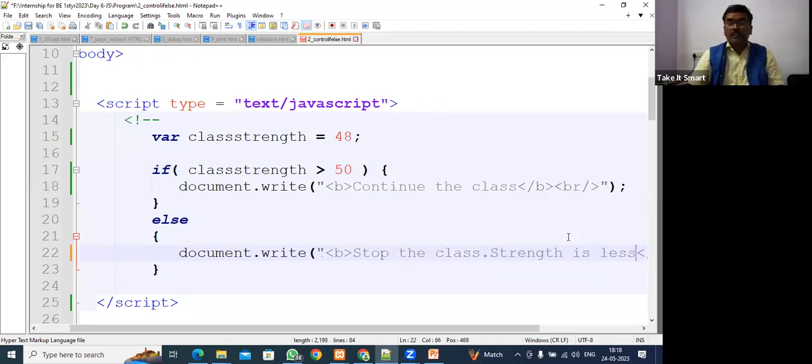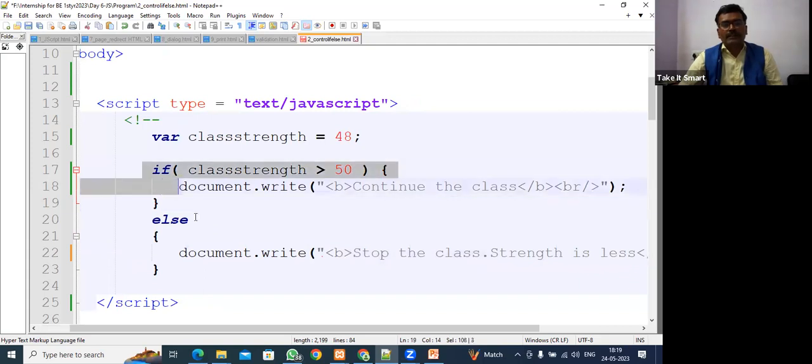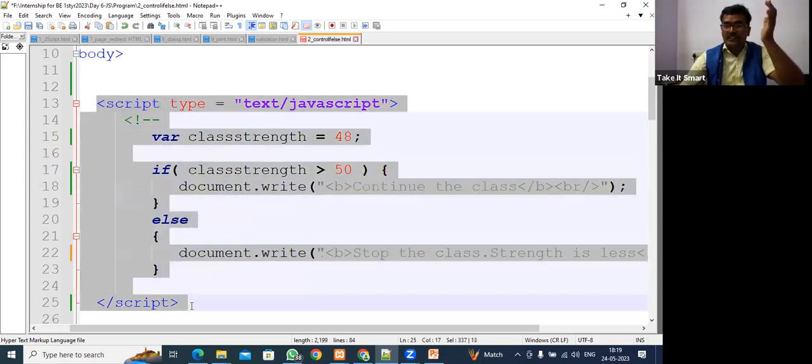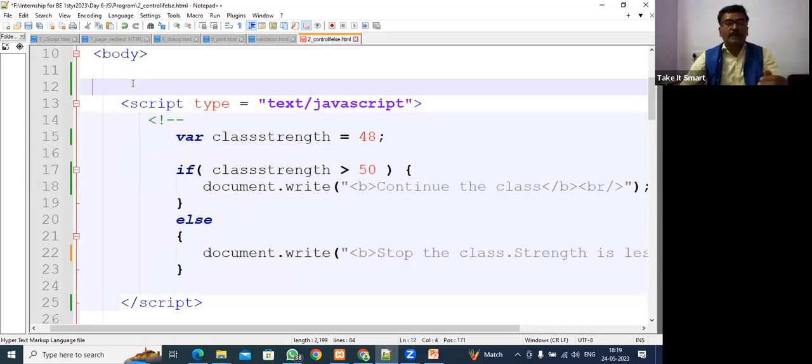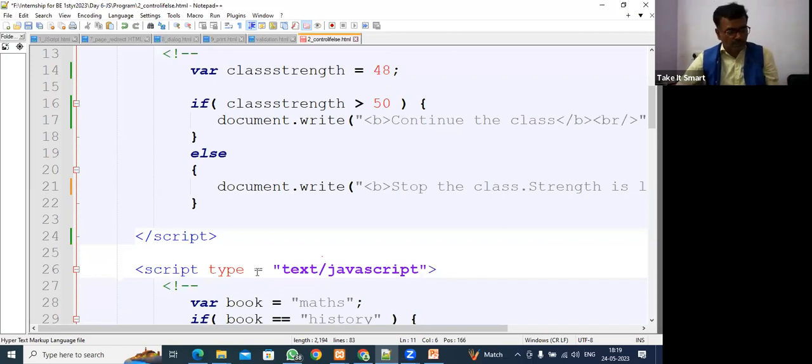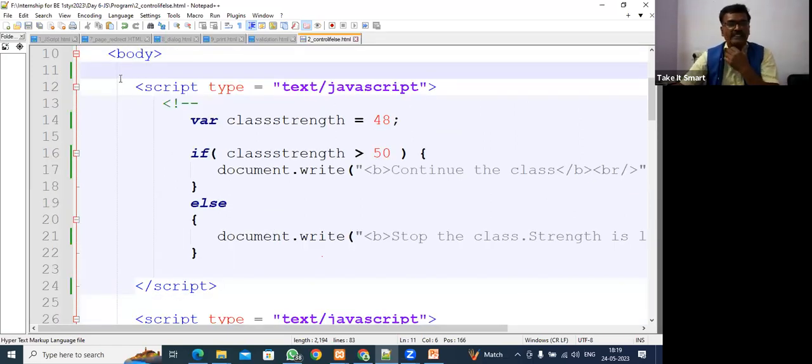Fine. So you understood how you can do if and else statements in JavaScript, and we can do this inside an HTML program. Your HTML web page is going to be stronger, correct? Many times you need to take some decision and display the output on the web page while you are designing it using HTML. From this example you can understand the use of JavaScript inside the HTML program, because HTML doesn't have this capability. I hope it is clear to everyone why we use JavaScript inside the HTML program.